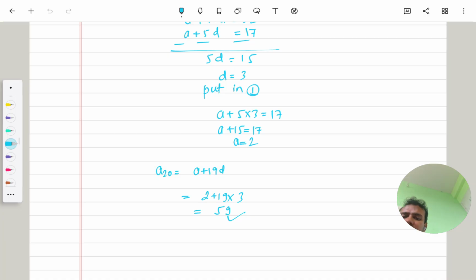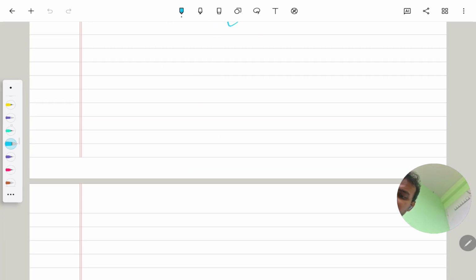Now we have another variety of question. We have one more variety of question. Next question is, this is a very interesting question. Question is, find the term of the sequence.